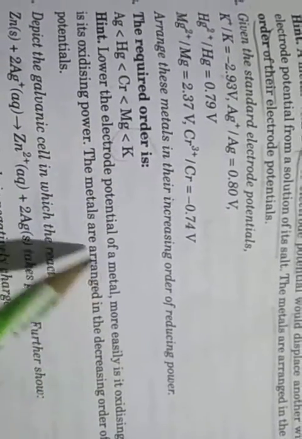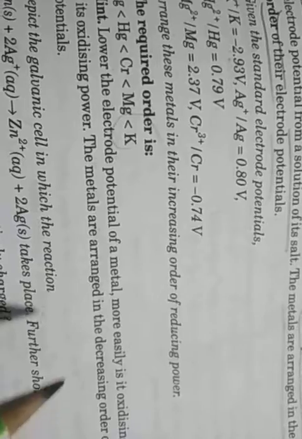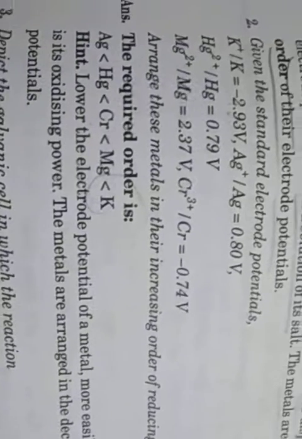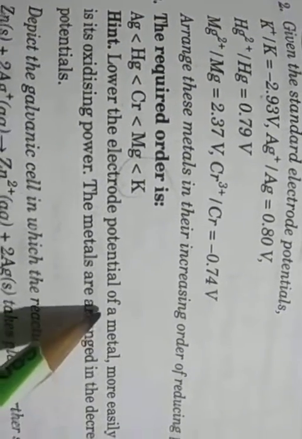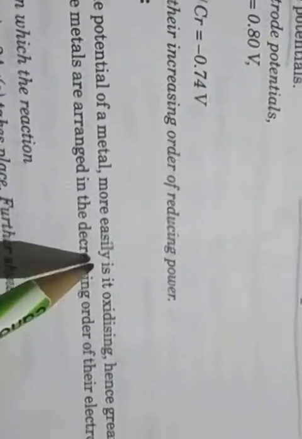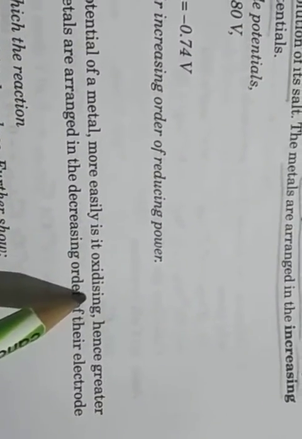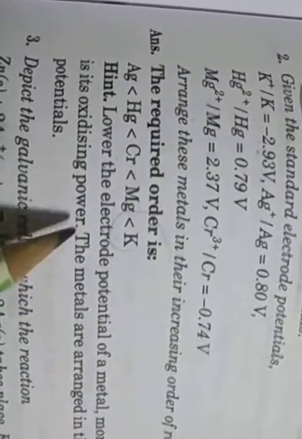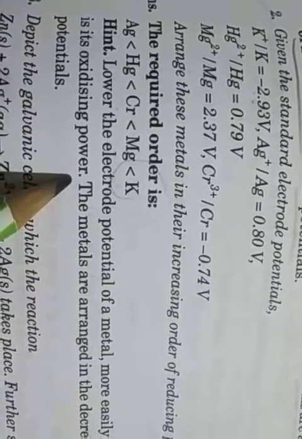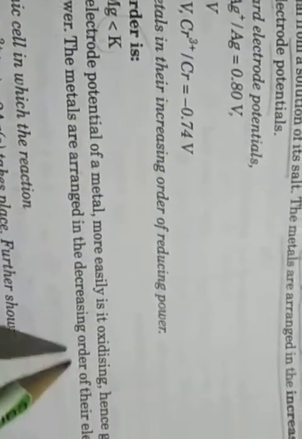The lower the electrode potential of a metal, the more easily it is oxidized, so the greater its reducing power. So the metals are arranged in decreasing order of their electrode potentials.